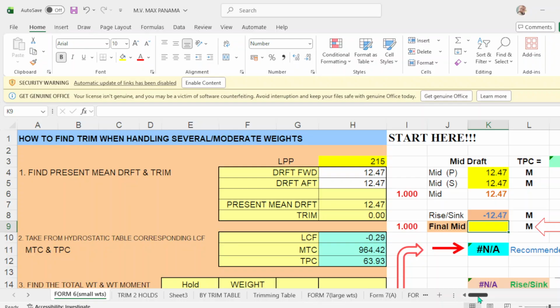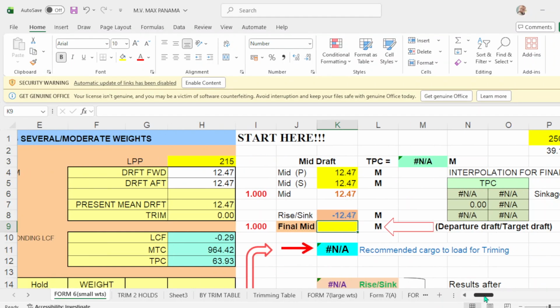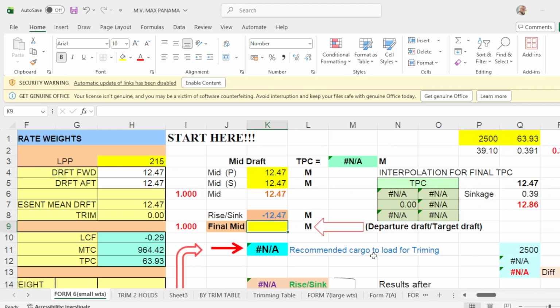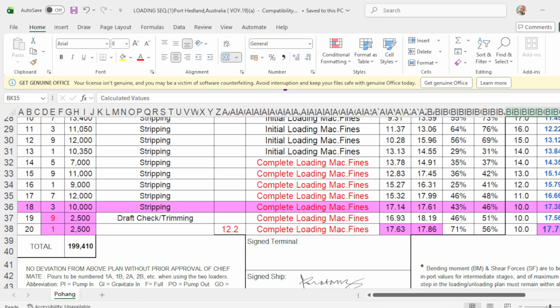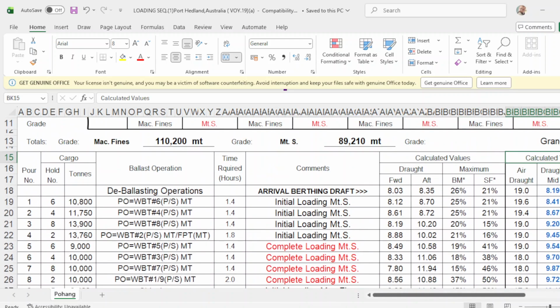Now, since the recommended trimming is 2,500, I will put here 2,500. In the loading plan, of course, we have the final departure drafts, forward and aft.